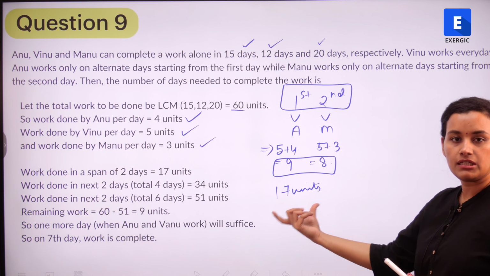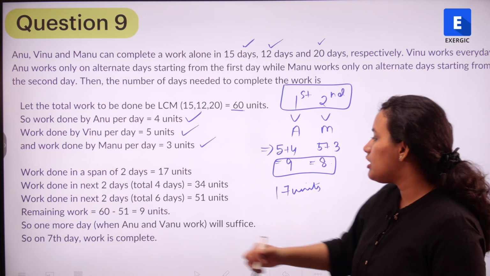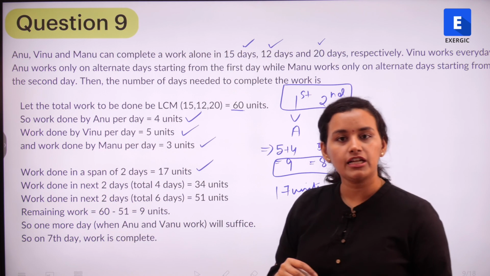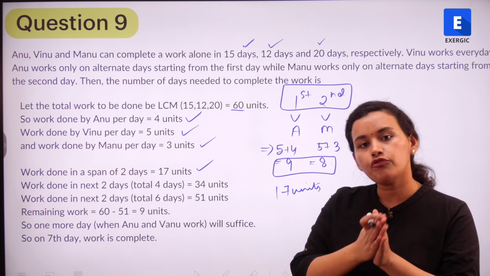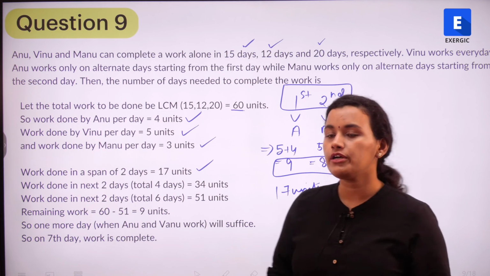So we work with the work done in 2 days, right? So work done in a span of 2 days is 17 units. Total work we want to do is 60 units. So we want to go from this 17 to 60. How do we do that?